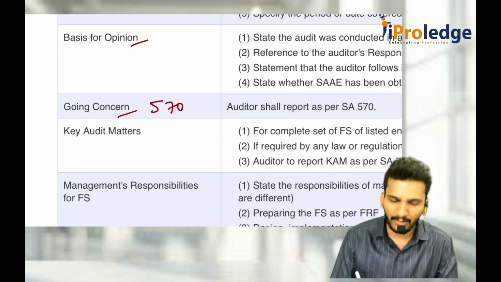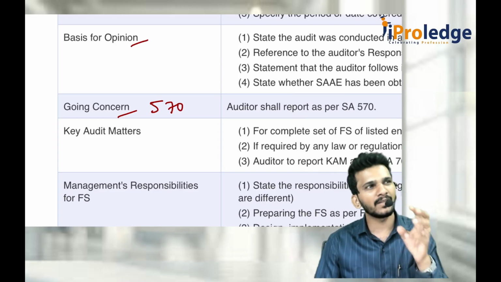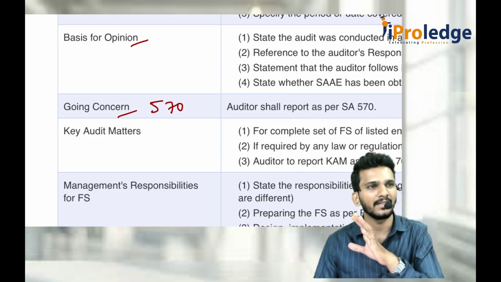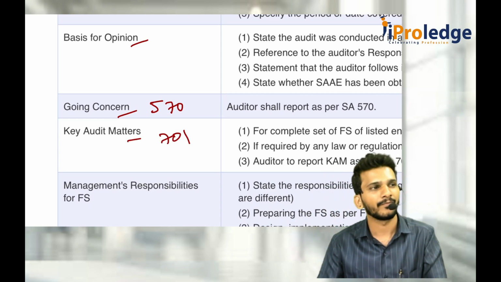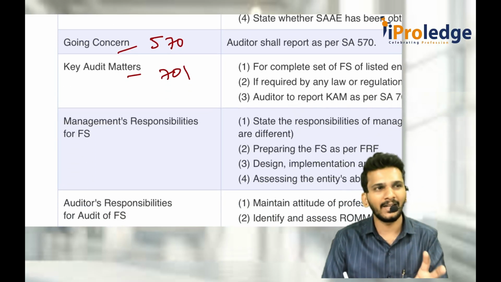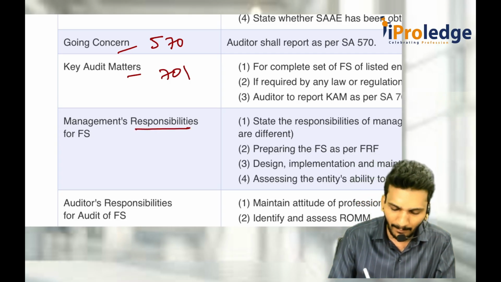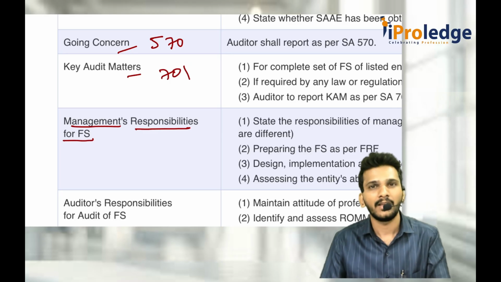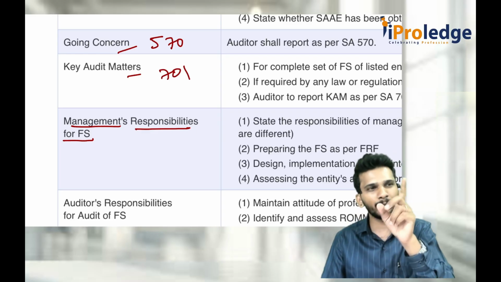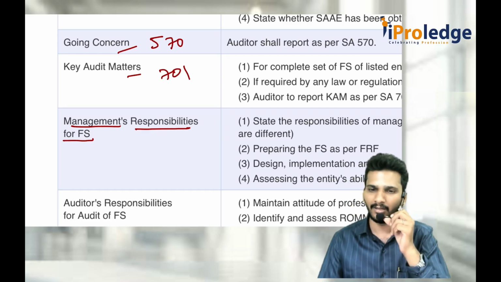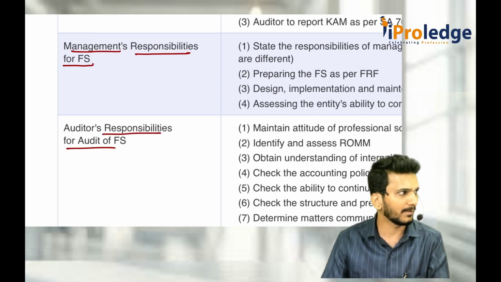After that, whenever you talk some matters to the TCWG, out of that matter, you felt something is important for understanding of this thing. So you put it as a separate heading called key audit matter, that is discussed in 701. Later, you should tell that as per SA 210 also we discussed, here also we are discussing, it is the responsibility of the management to prepare the financial statements. You tell it in the financial statements audit report also, so that users will come to know who has to prepare the financial statements, who has to approve the financial statements. After that, you tell even what are your responsibilities with respect to audit of financial statements.